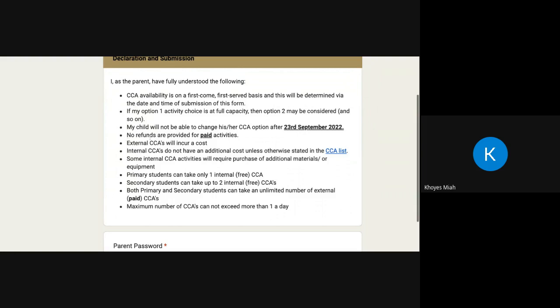No refunds will be provided for the paid external CCA. So if you are doing any paid CCAs, there will be no refunds provided for that. Okay, so please do bear that in mind. External CCAs clearly will incur a cost. Internal CCAs do not have an additional cost unless it's listed in the list of CCAs that I showed you earlier on.